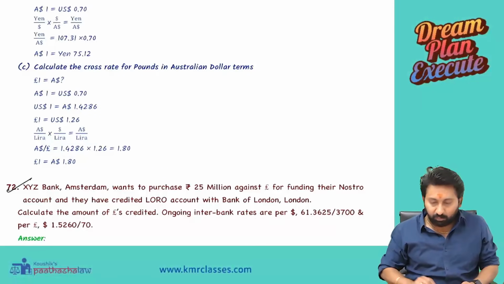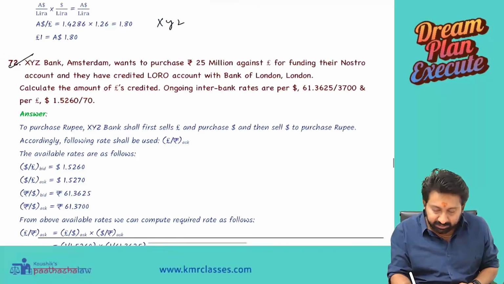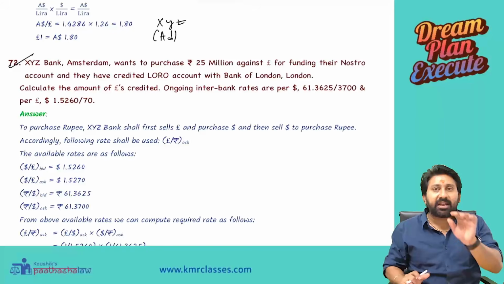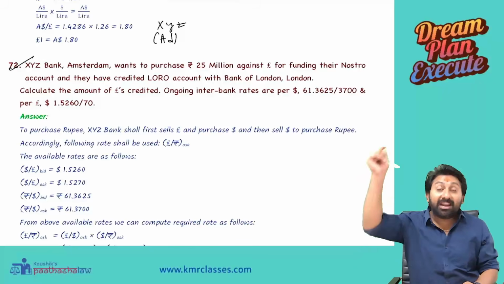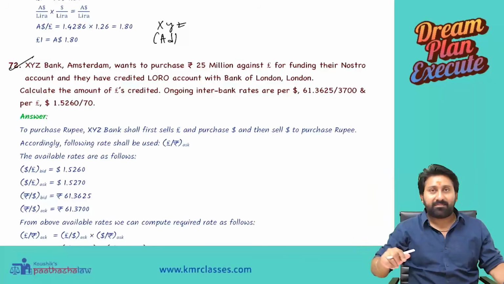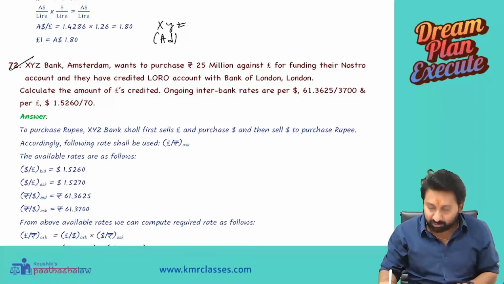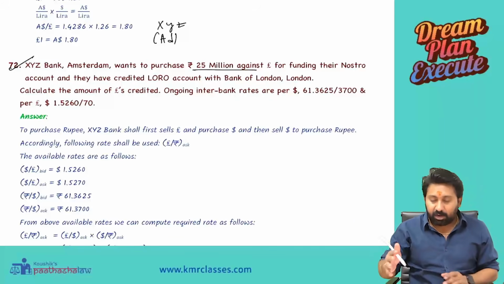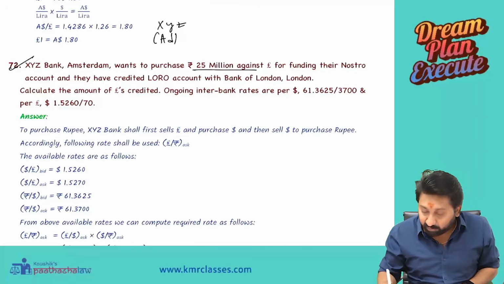See here. What is the modus operandi of this question? There is a bank called XYZ Bank. It is in Amsterdam. This particular XYZ Bank's currency is not rupee, but for their Nostro rupee account, they want rupees. Did you understand that? They want rupees to fund their Nostro account. That's why they want 25 million, that is 2 crore 50 lakh rupees.